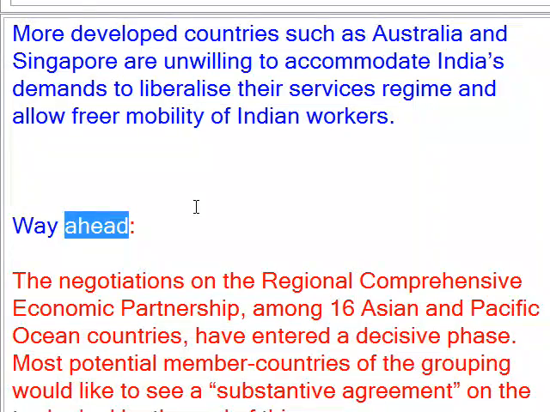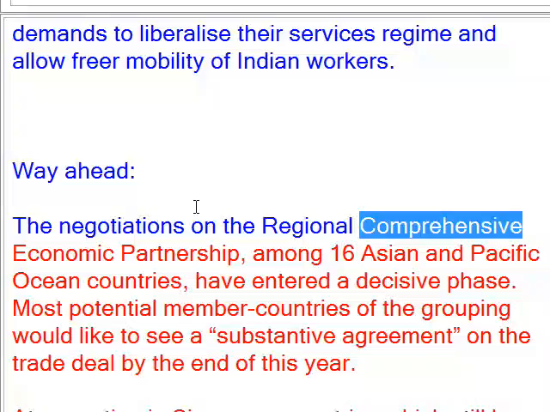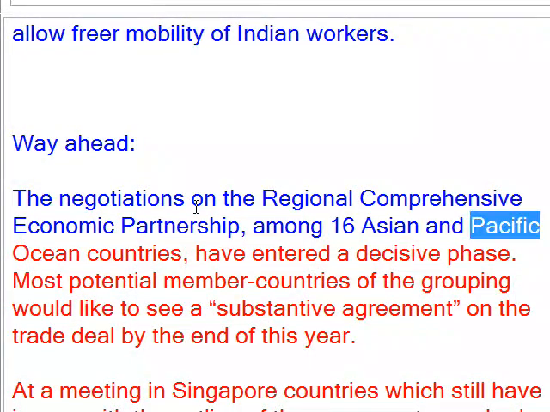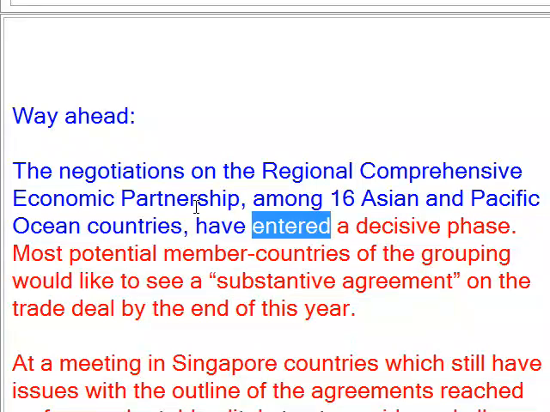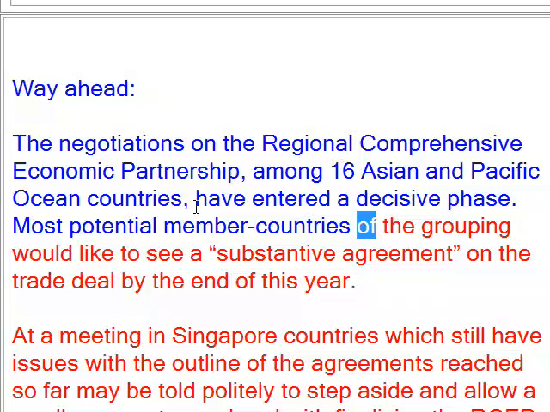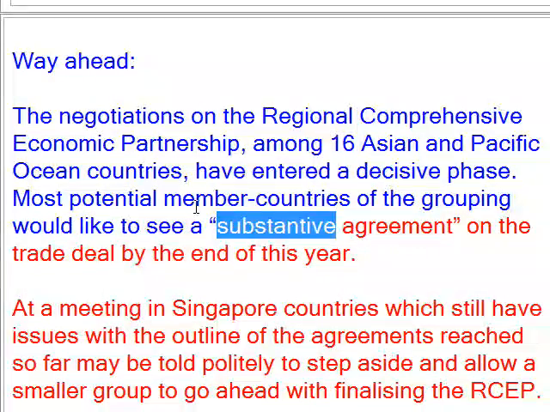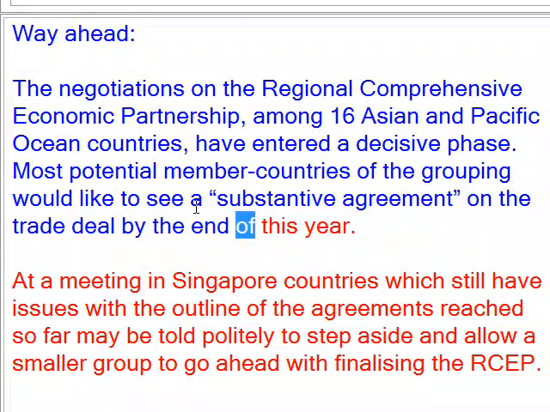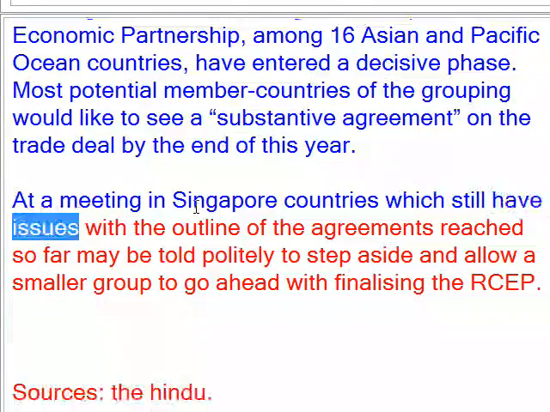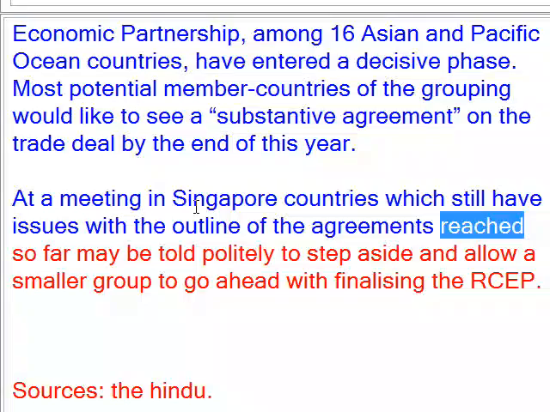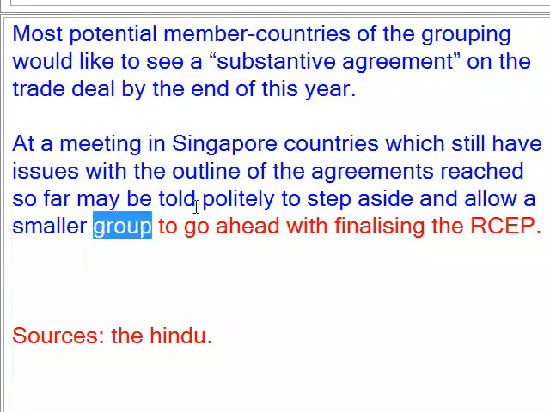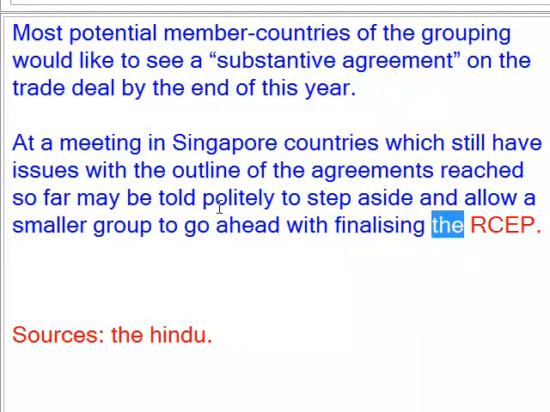Way ahead. The negotiations on the Regional Comprehensive Economic Partnership among 16 Asian and Pacific Ocean countries have entered the decisive phase. Most potential member countries of the grouping would like to see a substantive agreement on the trade deal by the end of this year. At a meeting in Singapore, countries which still have issues with the outline of the agreements reached so far may be told politely to step aside and allow the smaller group to go ahead with finalizing the RCEP.